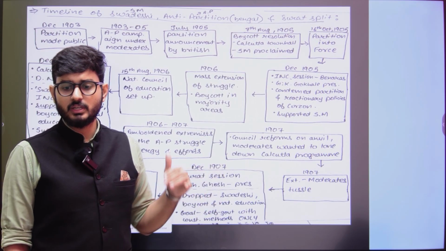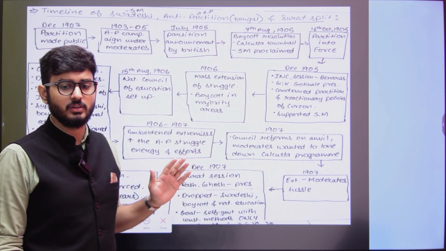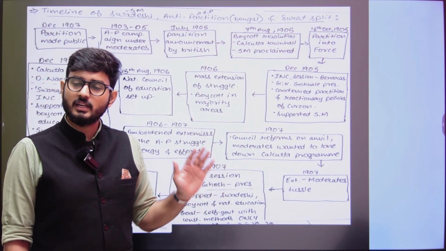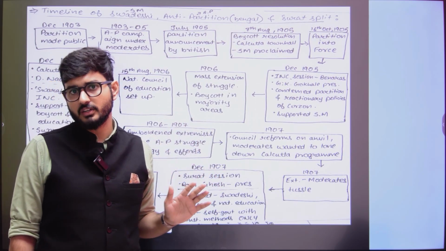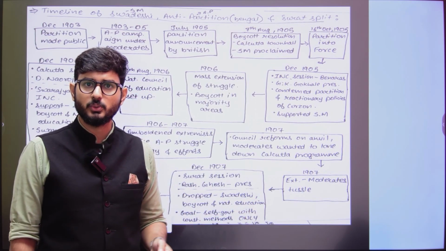The extremists were against this idea, and told them no, we are not going to stop this movement, we want it to continue. The moderates said no, you need to stop it. The extremists said if you want to stop it, we are quitting the Congress. The moderates said it's okay, you can quit, we do not have any issue.